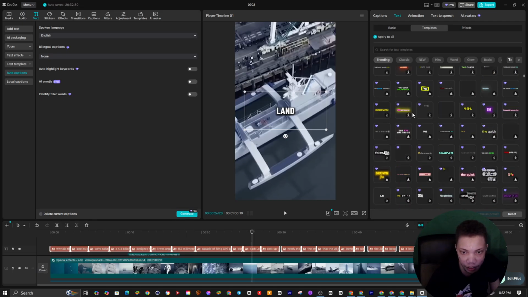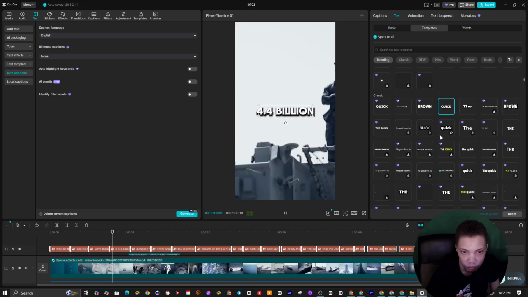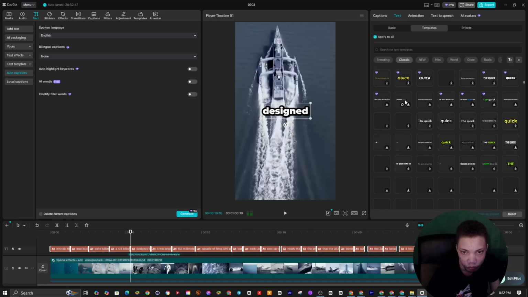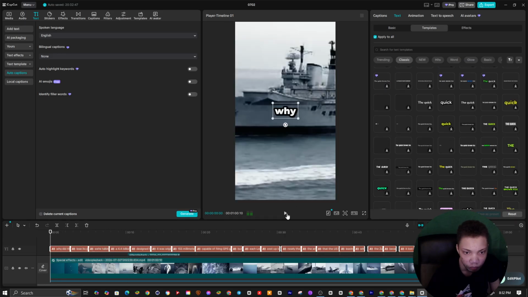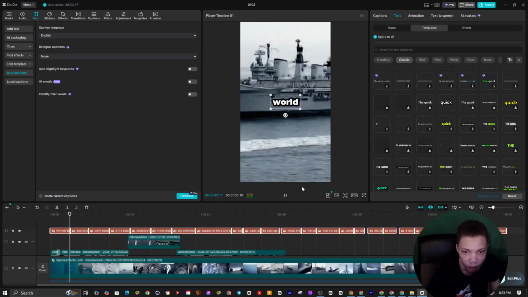All right, so yes, we're going to now go to here. A $4.4 billion stealth warship. Why did the most advanced destroyer in the world lose its primary weapon?